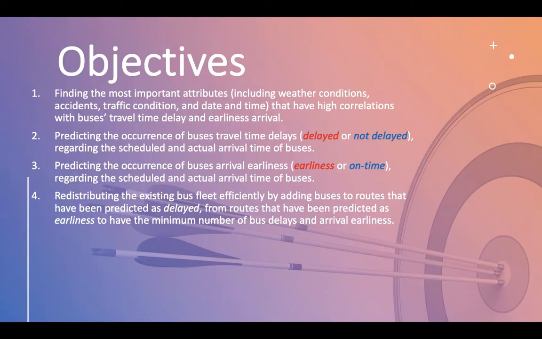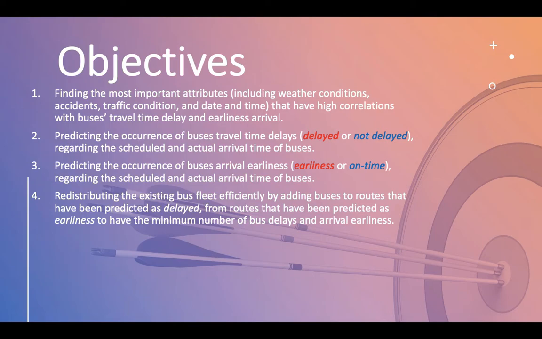Here, the four main objectives of the study are shown. The first is to find the most important attributes that have a high correlation with travel times, delays, and buses' earliness arrival. The second is to build a binary classifier to predict whether buses have travel time delays or not regarding their actual and scheduled arrival times. The third is to predict the occurrence of buses' arrival earliness as a binary classifier.